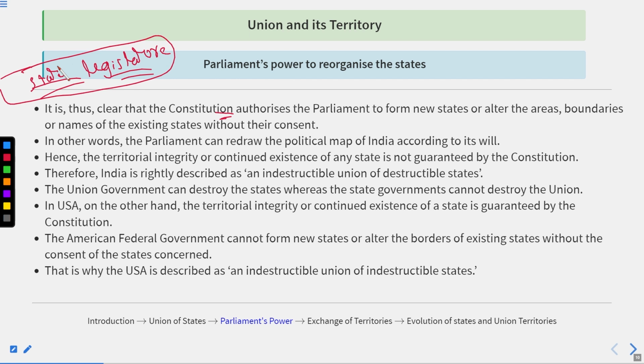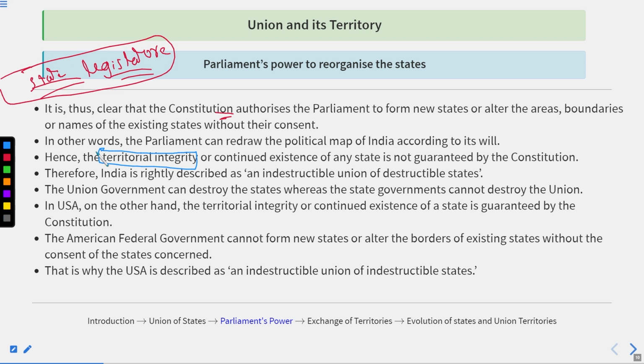Remember, territorial integrity means that in future, whenever there is a need, the Parliament could alter the boundaries of the state, and even the existence of a state could be revoked.